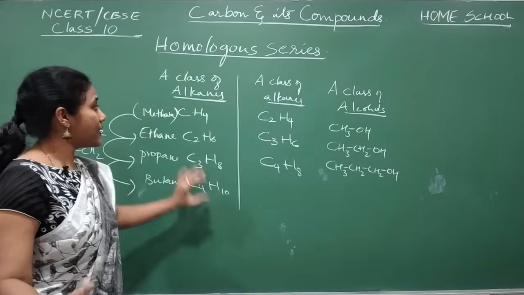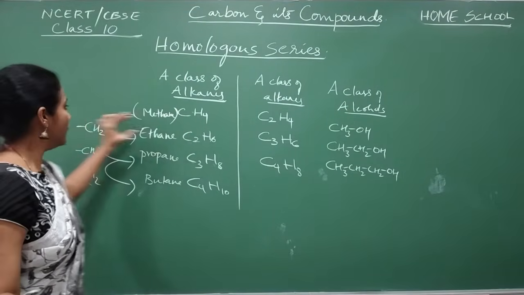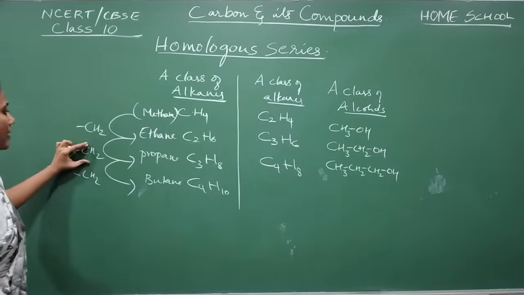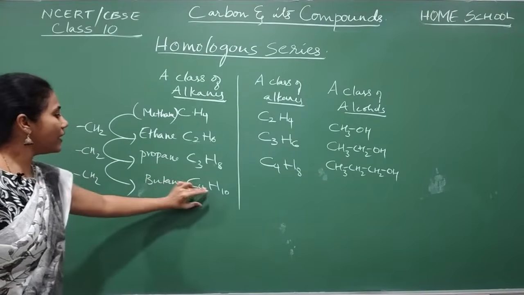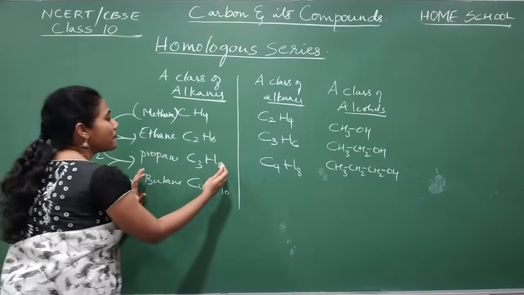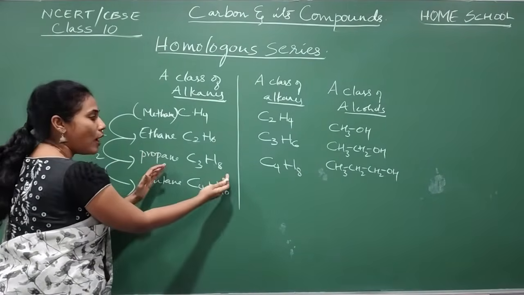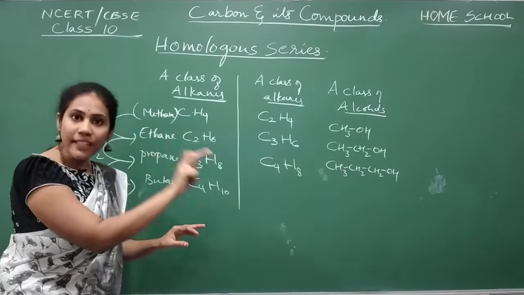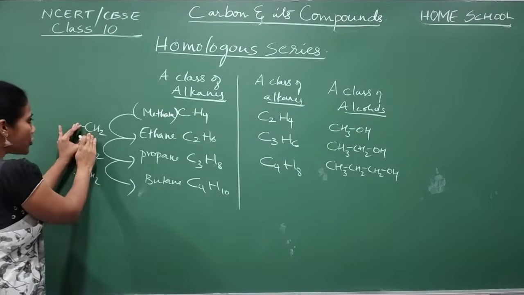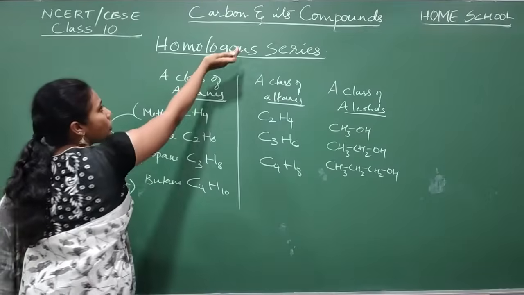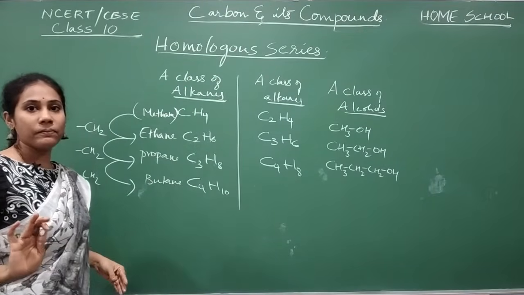But what is the difference between the first one and second one? Just a CH2. What is the difference between second and third? Just a CH2. Between third and fourth? Just a CH2. Right? So such a series of the same organic compound but with a difference of CH2 between the successive members is called a homologous series.